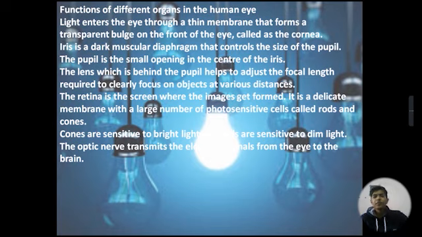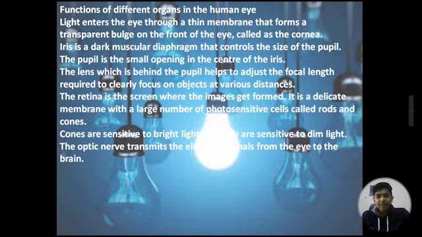Light enters the eye through a thin membrane that forms a transparent bulge on the front of the eye called the cornea. Iris is a dark muscular diaphragm that controls the size of the pupil. The pupil is a small opening in the center of the iris. The lens, which is behind the pupil, helps us adjust the focal length required to clearly focus on objects at various distances. The retina is the screen where the images get formed.